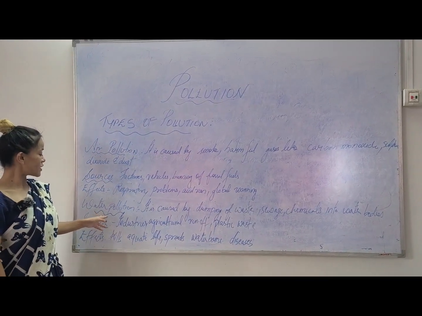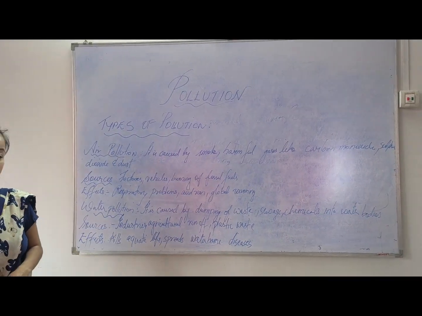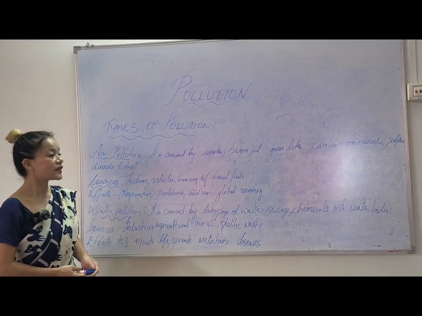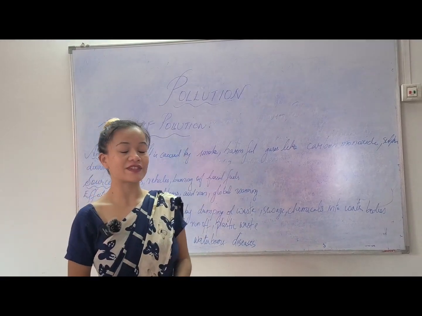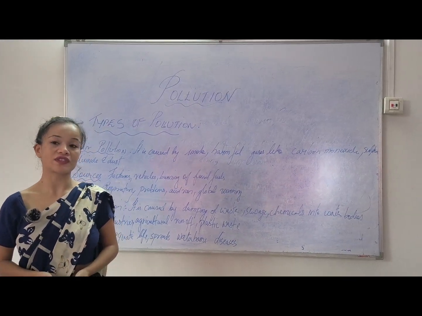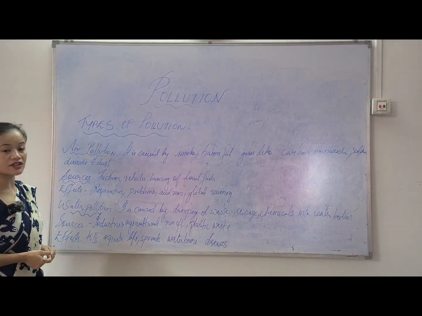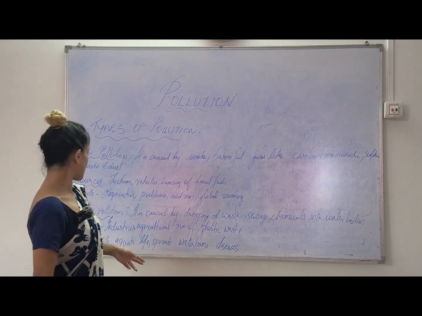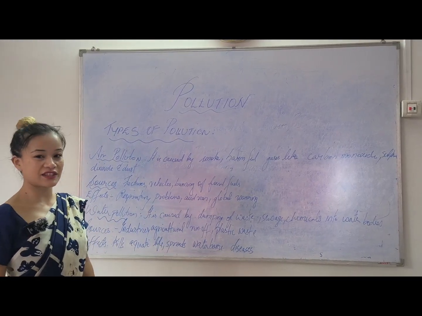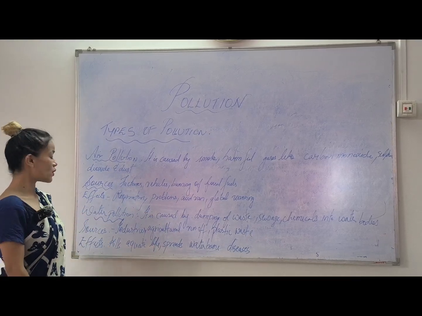Then next we have water pollution. What is water pollution? It is caused by the dumping of waste and sewage chemicals into water bodies. We can see it in rivers. If people dump waste in rivers and streams, that causes blockage of the water flow and brings about water pollution. Sources include industries, agricultural runoff, and plastic waste, especially plastics, which block the entire water body.